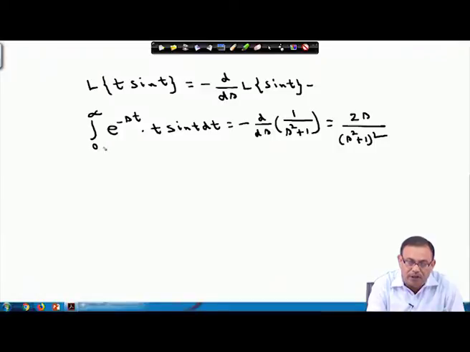But I have to evaluate the integral from 0 to infinity of e^(-3t) into t sin t dt. How much is it? So, substitute now s equals 3 in the above equation.